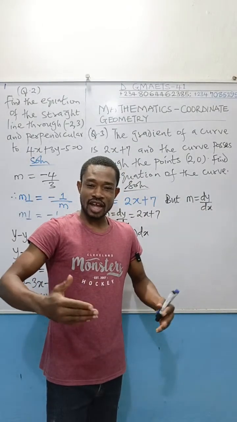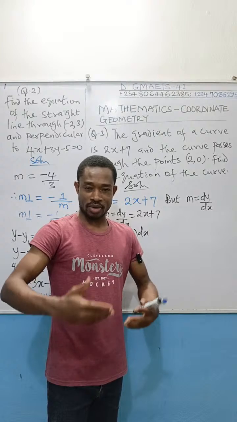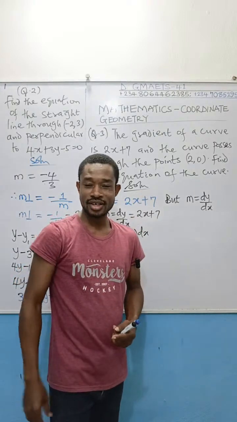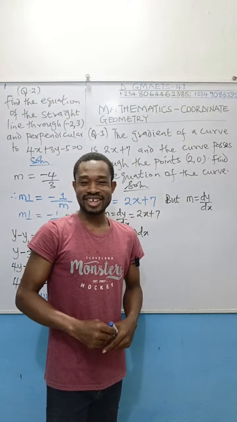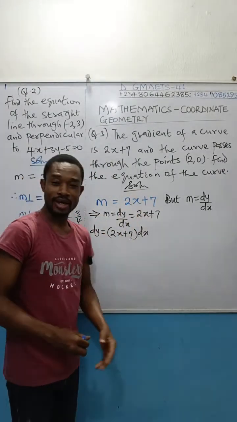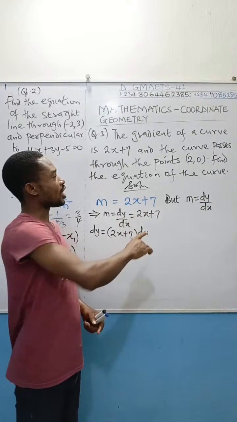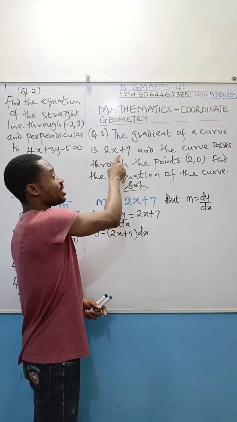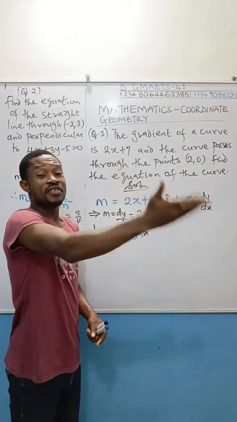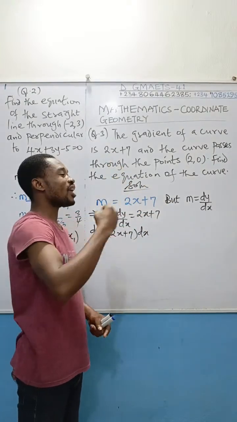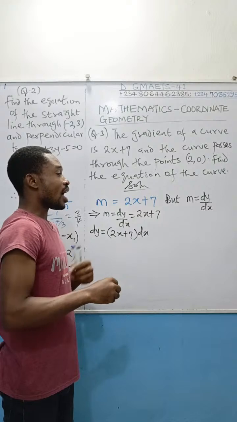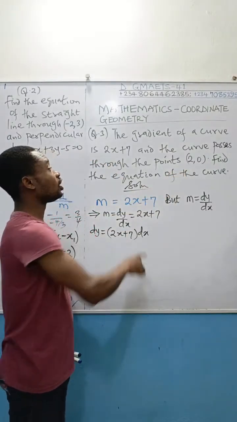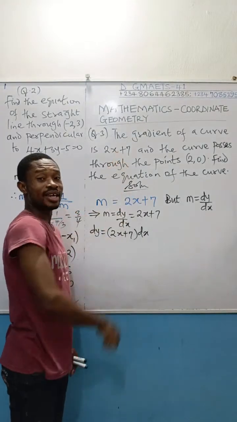Because it is believed that after what I'm teaching you, I'm coaching you on this, if you're in the exam hall and you see a question like this, you attack. You already know what to do. Then you don't need to be speaking all this grammar. You don't need it. Just go straight. You are given a gradient, and that gradient was given in terms of a variable x. You have to find a curve. You have to find what? The curve that passed through this. What you have to quickly do is start integrating that gradient.